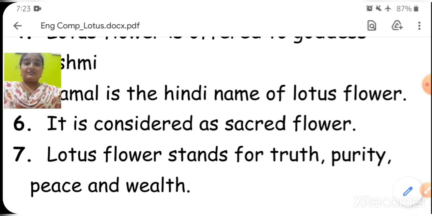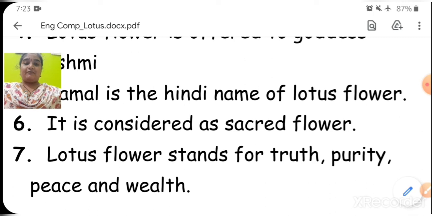So the lotus flower symbolizes, it stands for truth. Okay? Then purity, peace and wealth. Okay, children? Right?